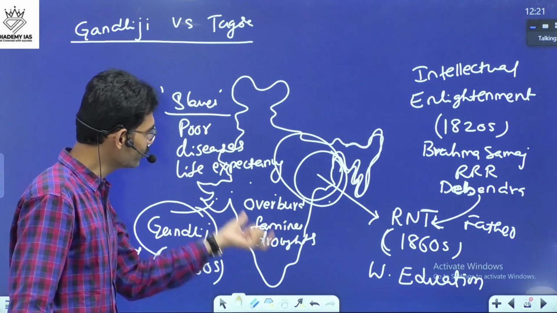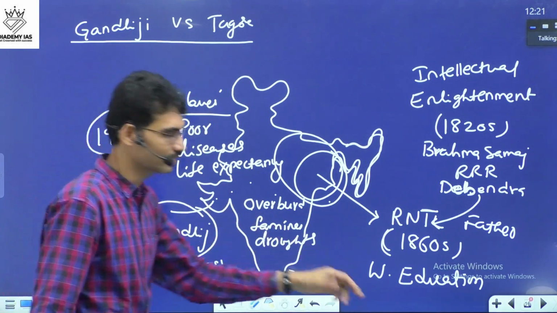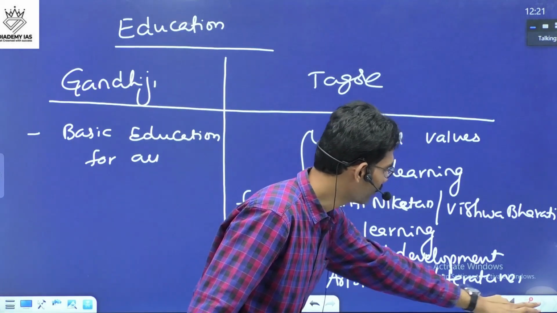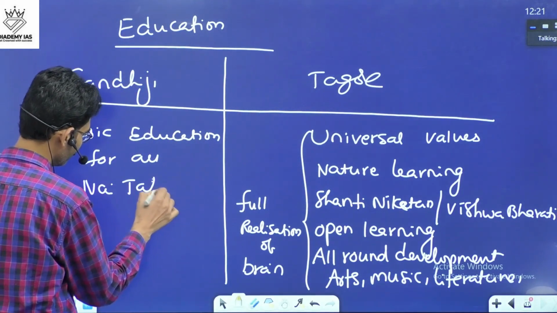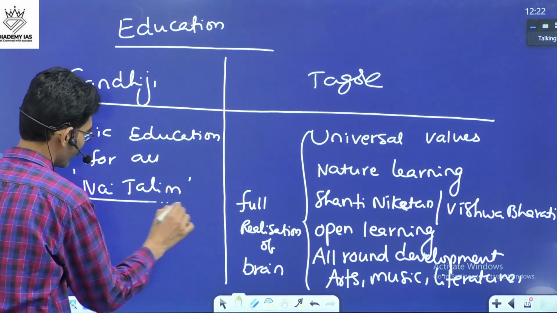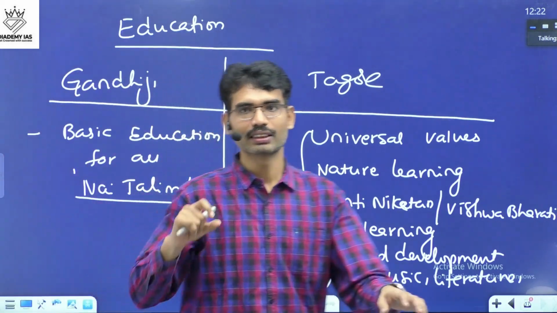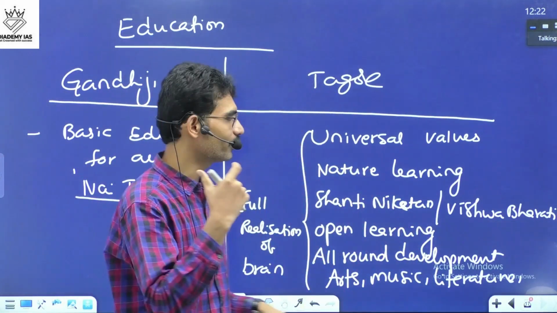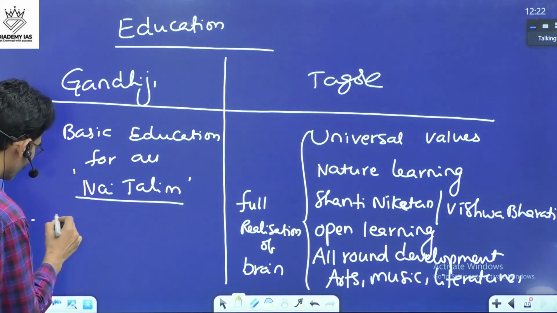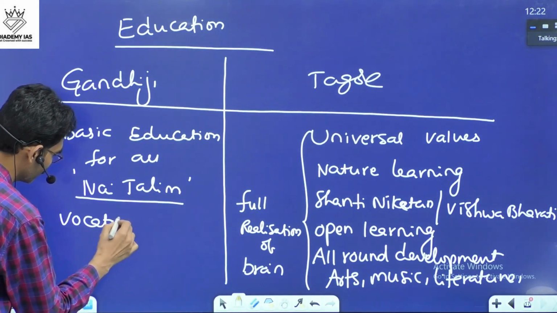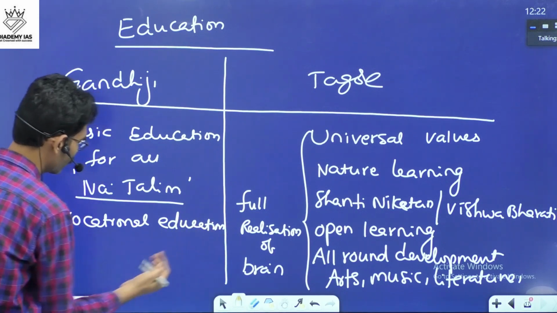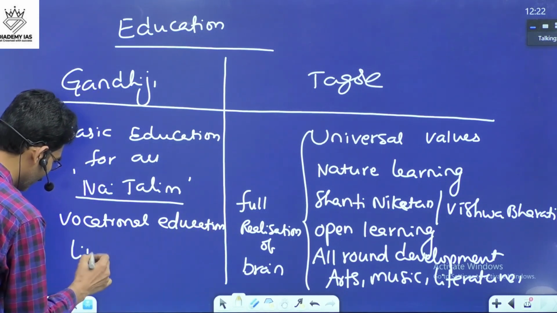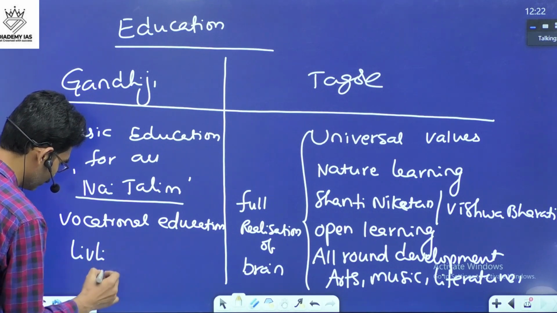His main focus is to solve some of these, and he felt that basic education, called Nai Talim, is important for everyone, and his main focus was vocational education, so that they can get a livelihood also.